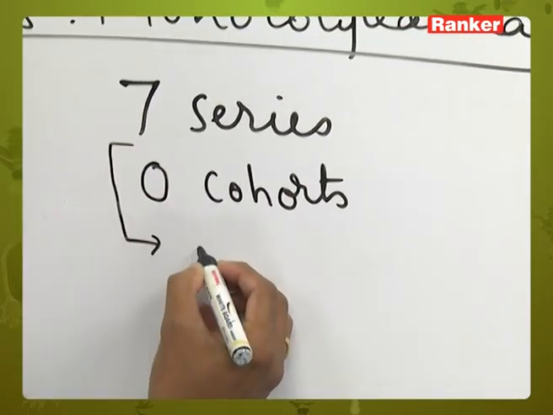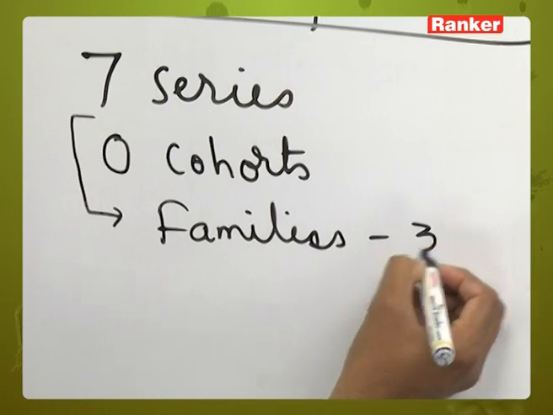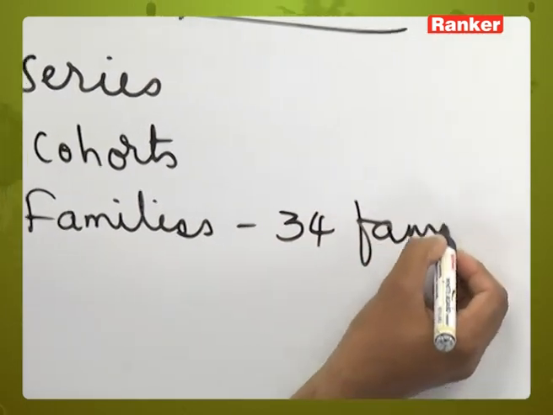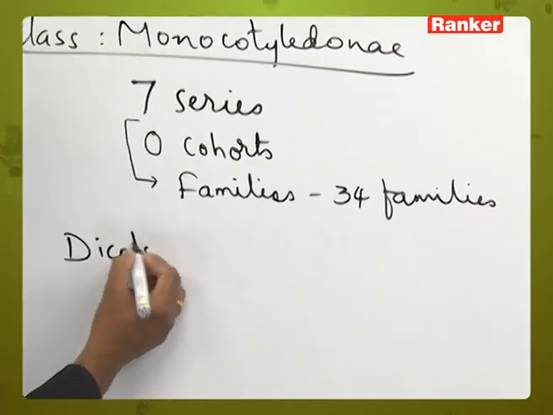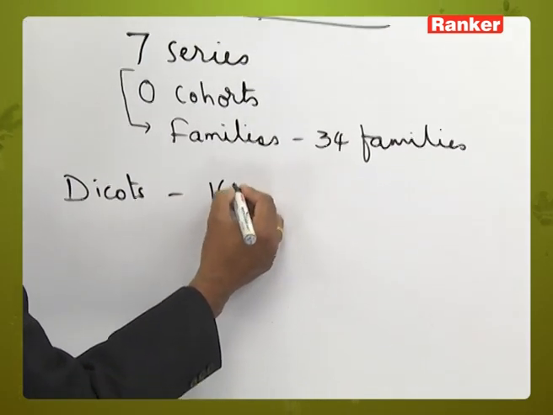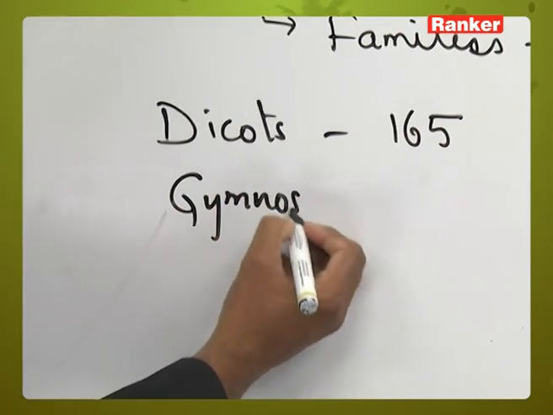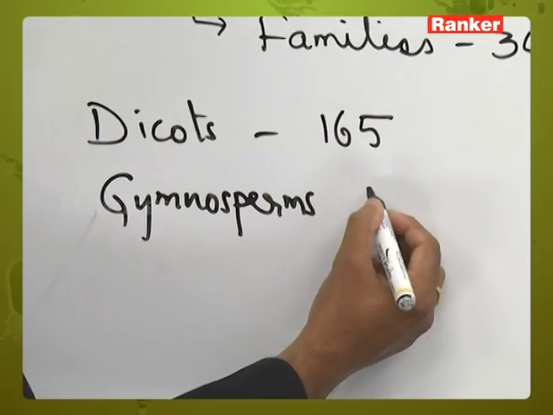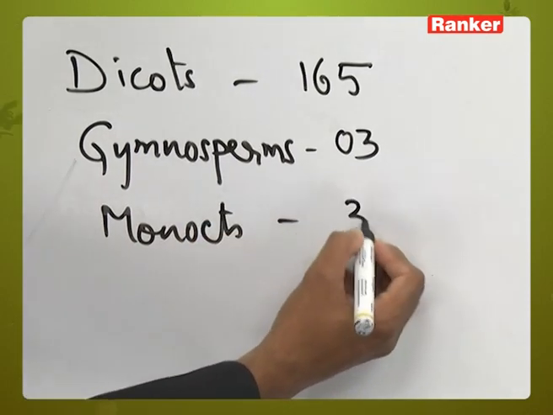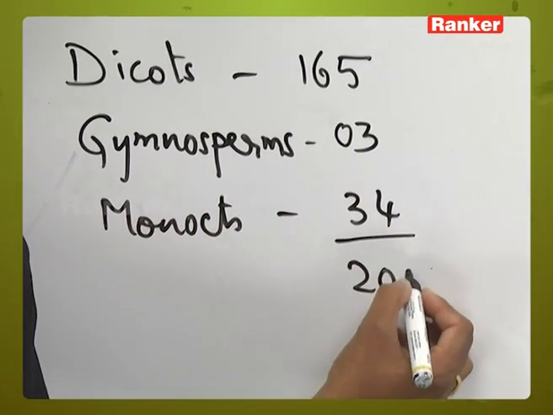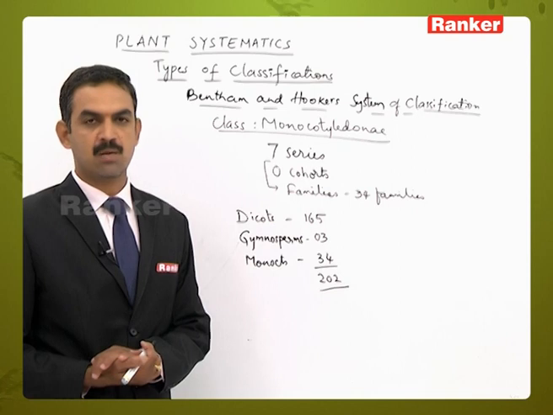Directly the series are divided into families. A total of 34 families are there under monocots. And if we take the dicots, dicots have 165 families or natural orders, whereas gymnosperms, that is Gymnospermae, have 3 natural orders, and monocots or Monocotyledonae have 34 natural orders. A total of 202 natural orders are present in the entire Bentham and Hooker system of classification.